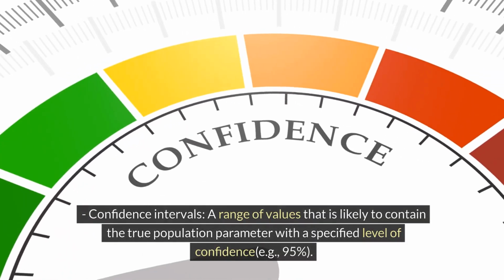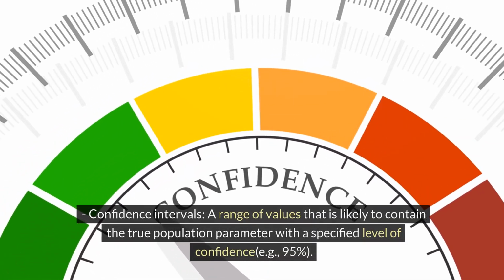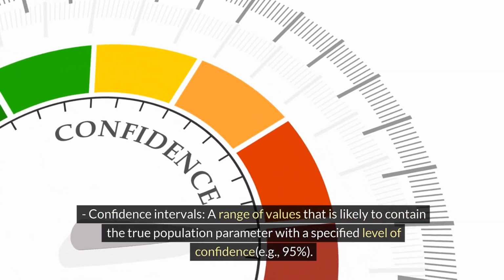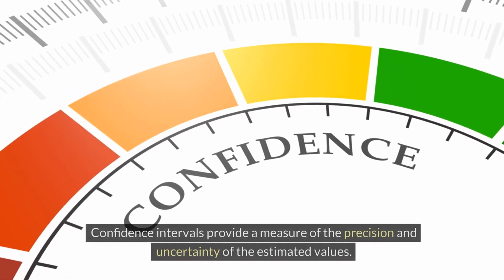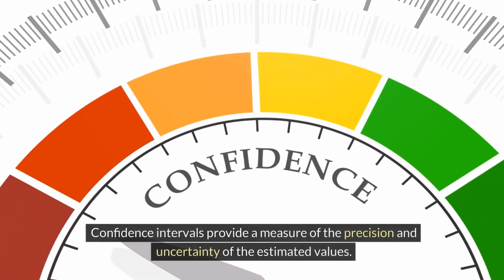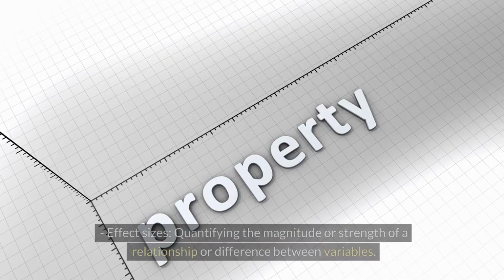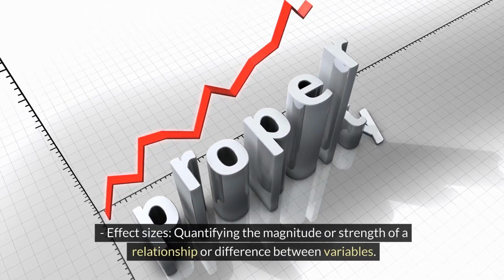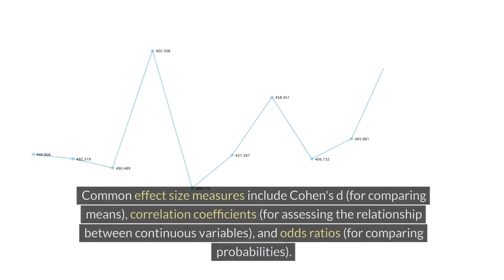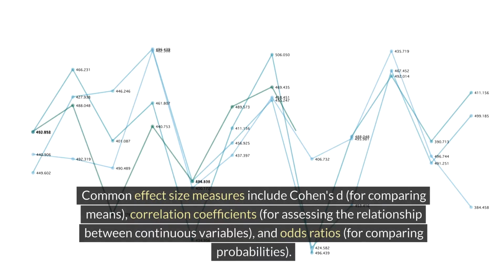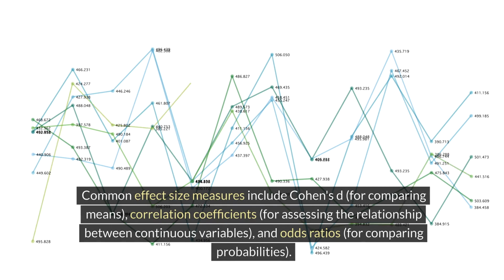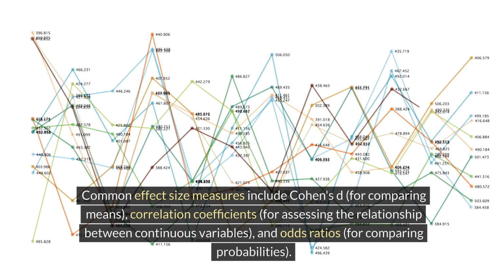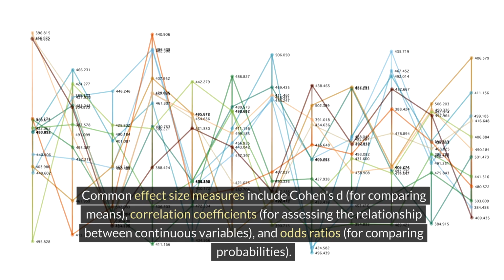Confidence intervals, a range of values that is likely to contain the true population parameter with a specified level of confidence, e.g., 95%. Confidence intervals provide a measure of the precision and uncertainty of the estimated values. Effect sizes, quantifying the magnitude or strength of a relationship or difference between variables. Common effect size measures include Cohen's d for comparing means, correlation coefficients for assessing the relationship between continuous variables, and odds ratios for comparing probabilities.